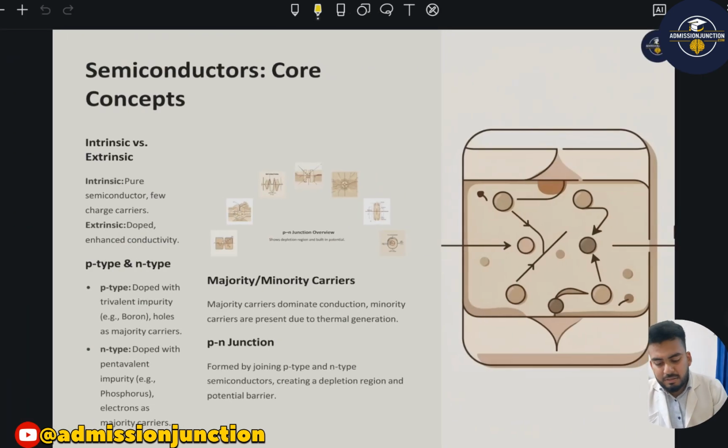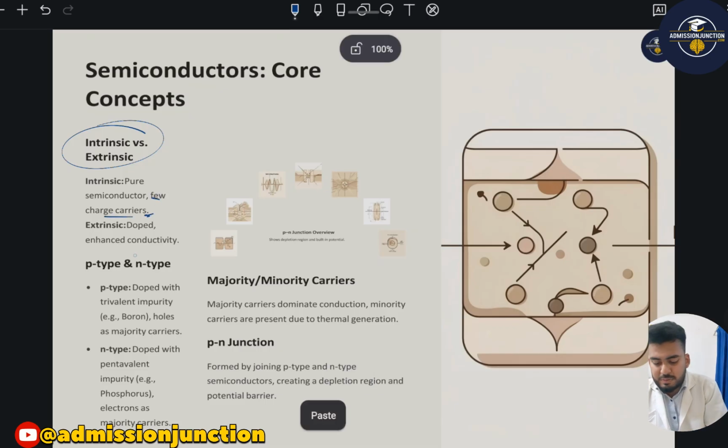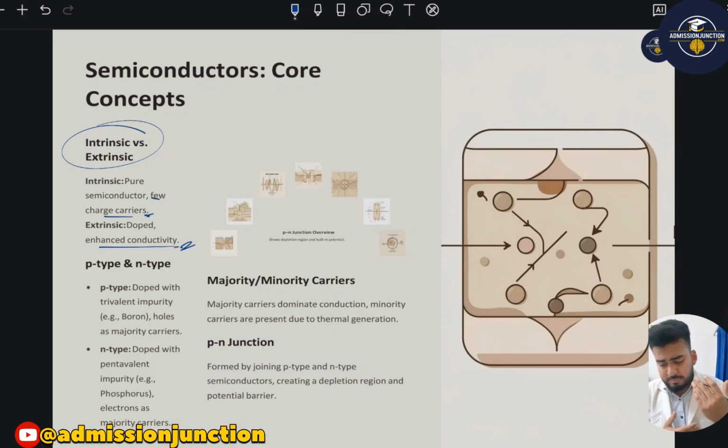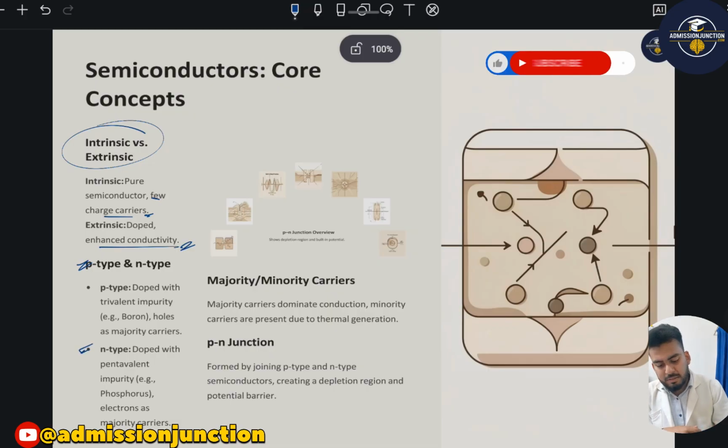Now semiconductors. Basically, there are two types of semiconductors, intrinsic and extrinsic. Intrinsic is a pure type of semiconductor with few charge carriers, and extrinsic is doped, with enhanced conductivity. We dope the pure material so that it gets some sort of impurity and it acts as a semiconductor. There are p-type and n-type semiconductors.